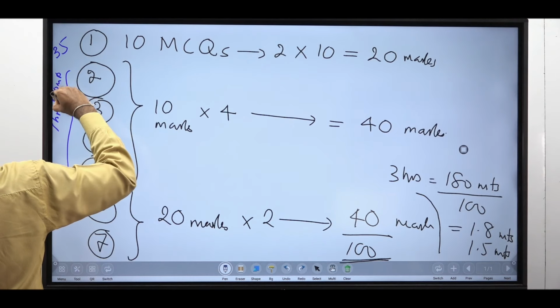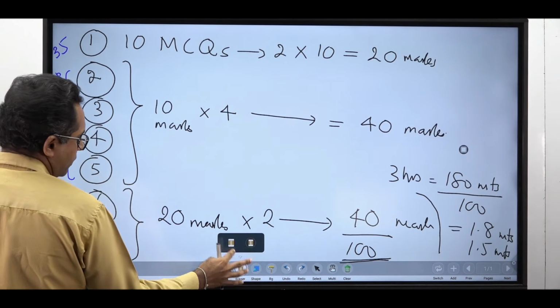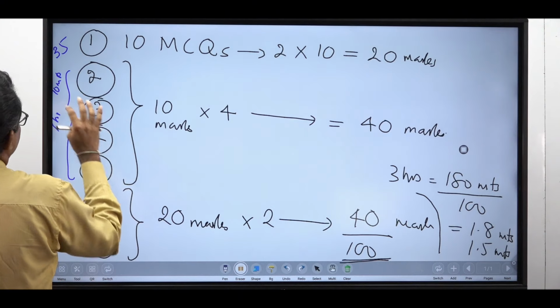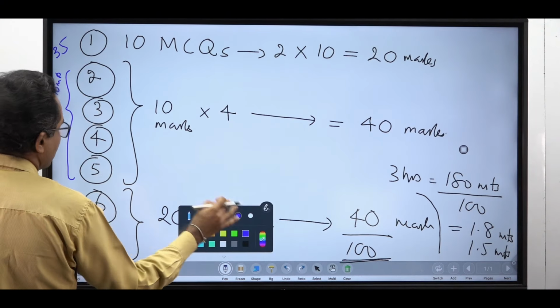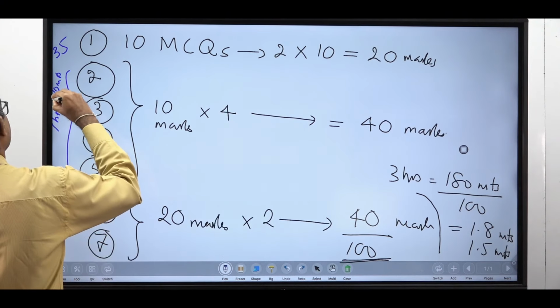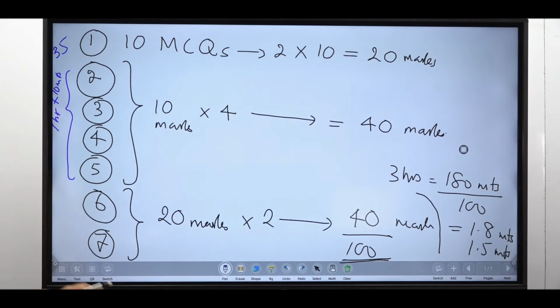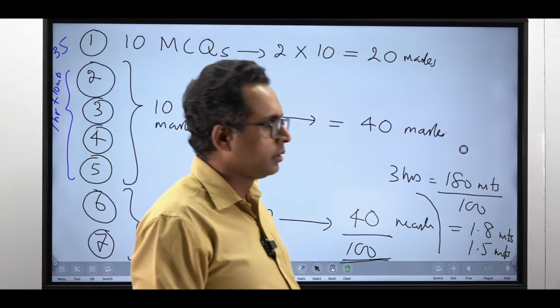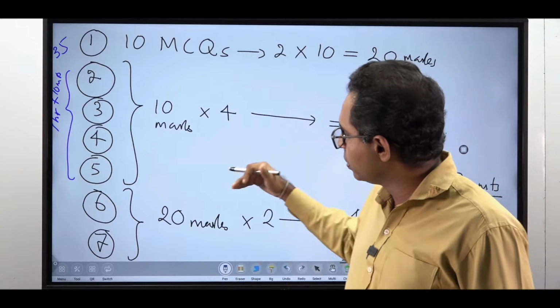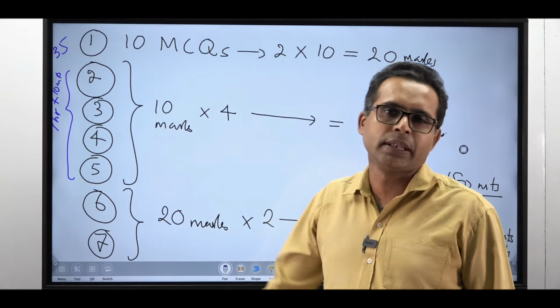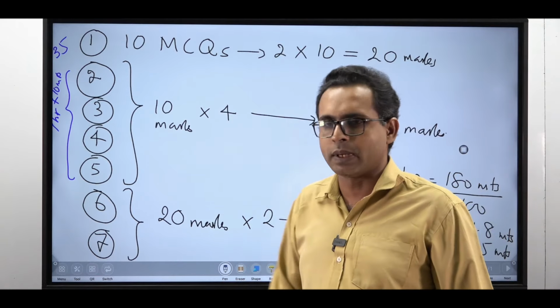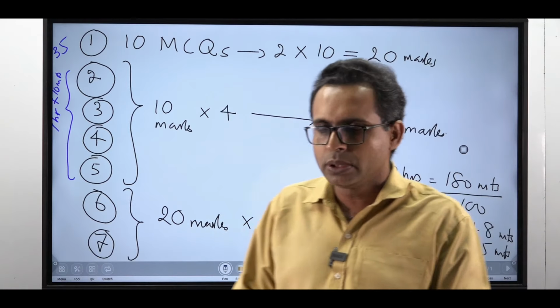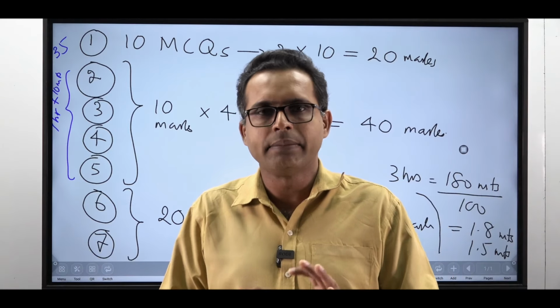So by 1 hour and 45 minutes, you are done with 5 questions, right? With that mentality, you go for this, score the maximum possible number of marks, target the number of marks. Whatever you know you answer, whatever you don't know just leave it for the time being and go on.